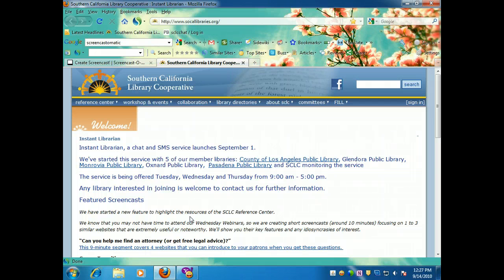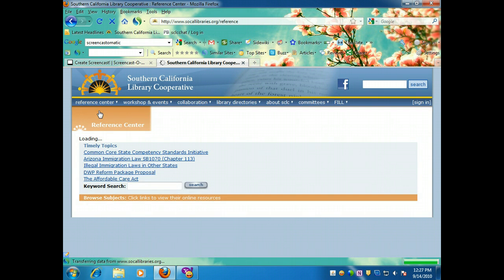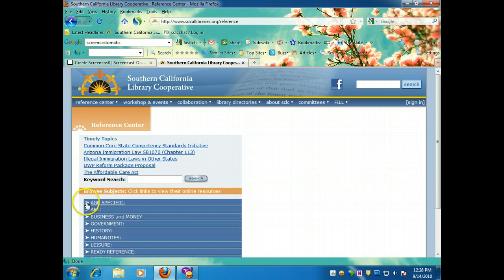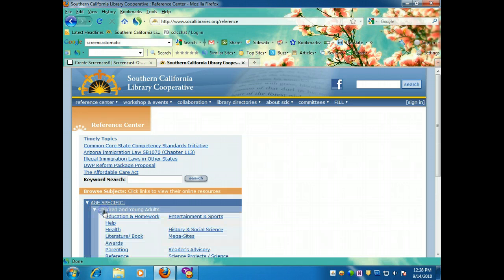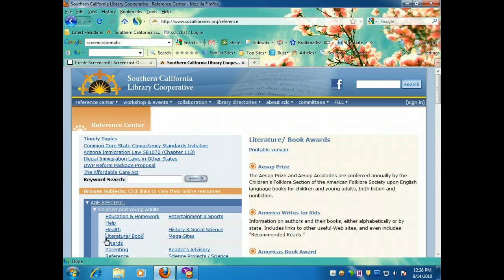Start by visiting the SCLC homepage at socallibraries.org. Click on the Reference Center tab and then the Reference Center link. Since we're going to focus mainly on children's authors today, click on the little arrowhead next to Age Specific, then click on Children's and Young Adults, and finally click on Literature Book Awards. The links to the sites will appear on the right side.